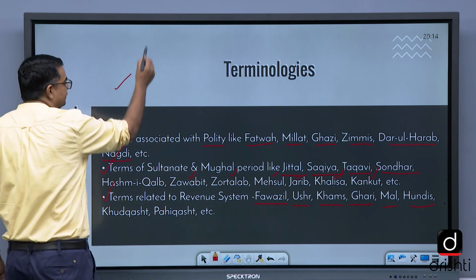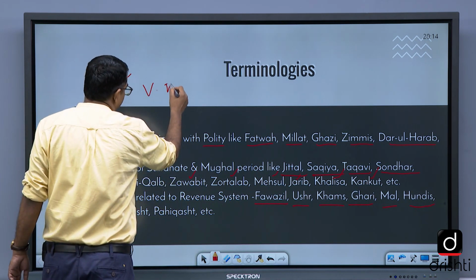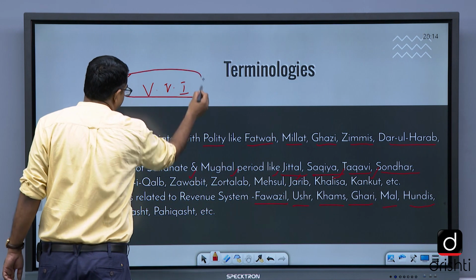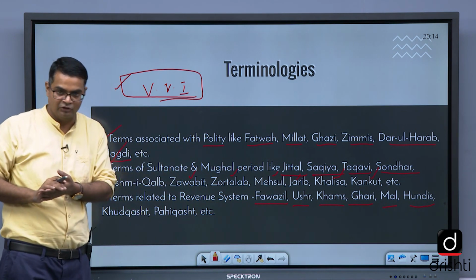You cannot leave this topic. This is very, very important. You have to make a list of terminology. We'll provide you the list of terminologies.